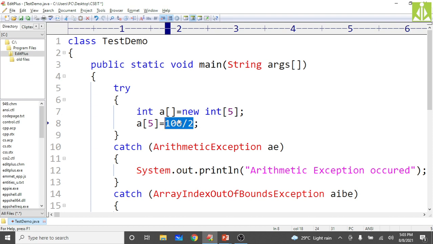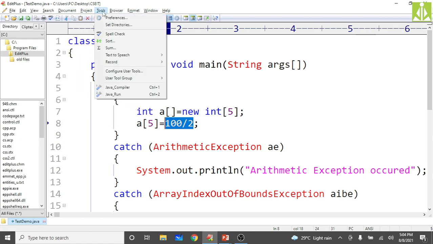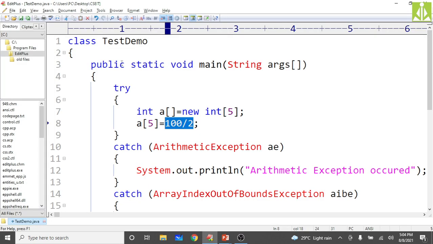Okay, no arithmetic exception now. Then that 50, the program tries to initialize to a of 5, which is not defined. Isn't it? It is beyond the index boundary of your array. We have defined the index boundary of the array up to a of 4 only. The maximum size is 5, so the index values are 0 to 4. But we are trying to initialize that value to a of 5. So what type of mistake is it? It is an exception of type array index out of bounds exception. So that message I should get for this error. Java's compilation is successful because it is not a compile time mistake.